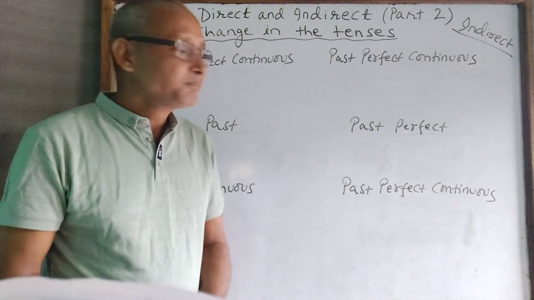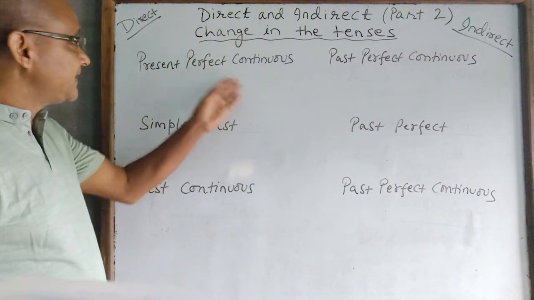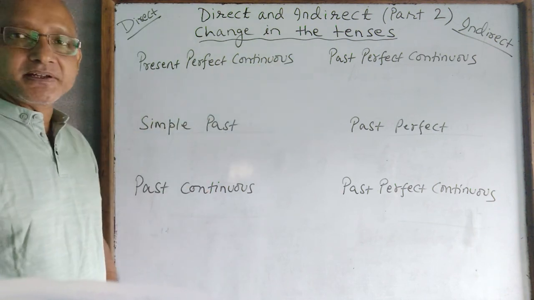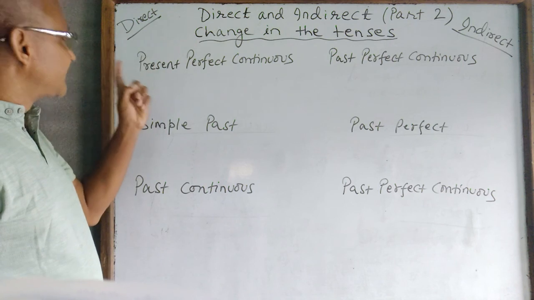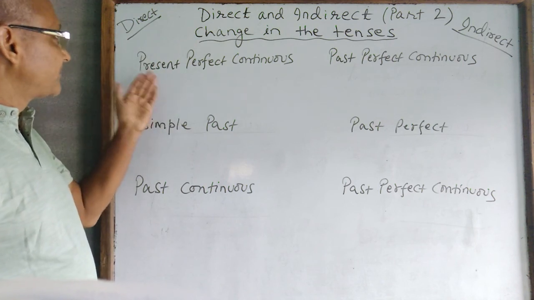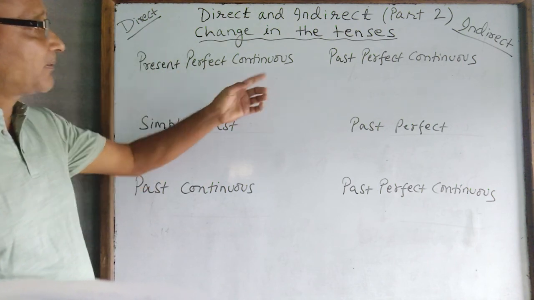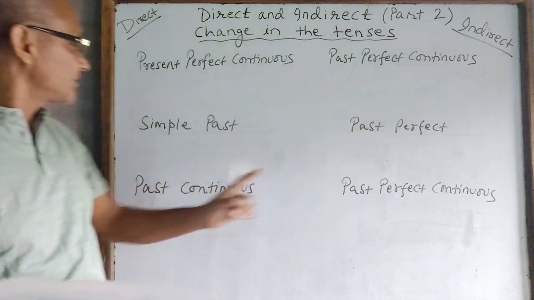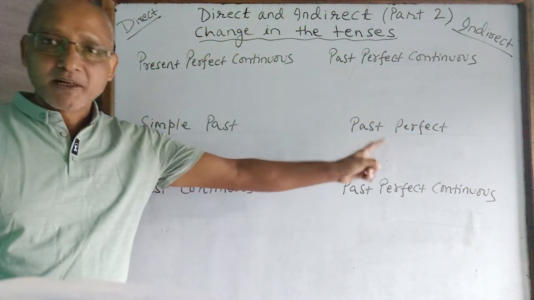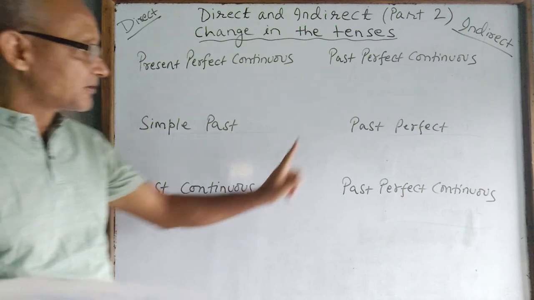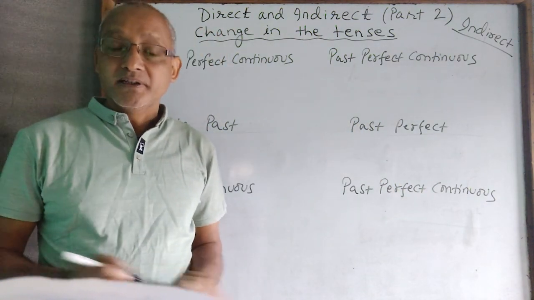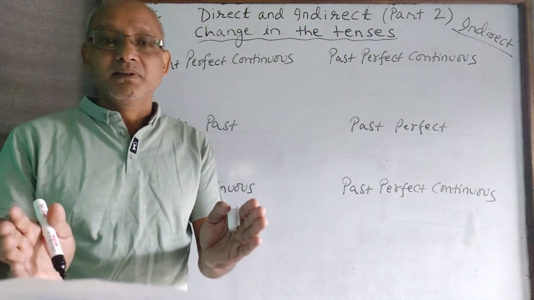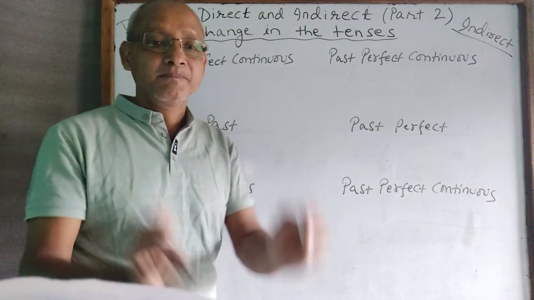Okay, now let's come to this second set of tense change. If it is direct in form and it is present perfect continuous, you have to change to past perfect continuous, simple past to past perfect, past continuous to past perfect continuous. So let's see through an example. It will be clearer to you.